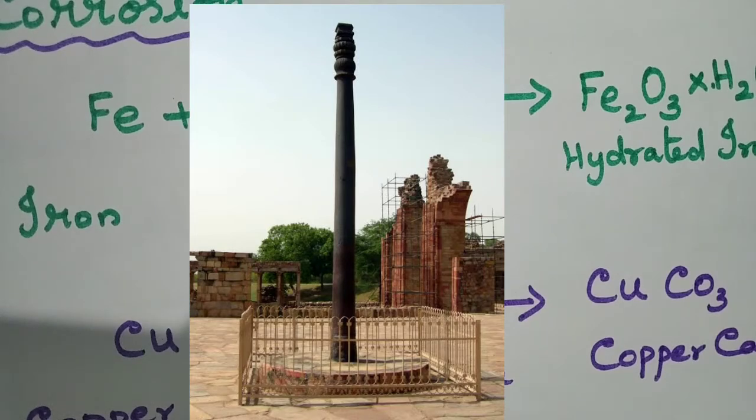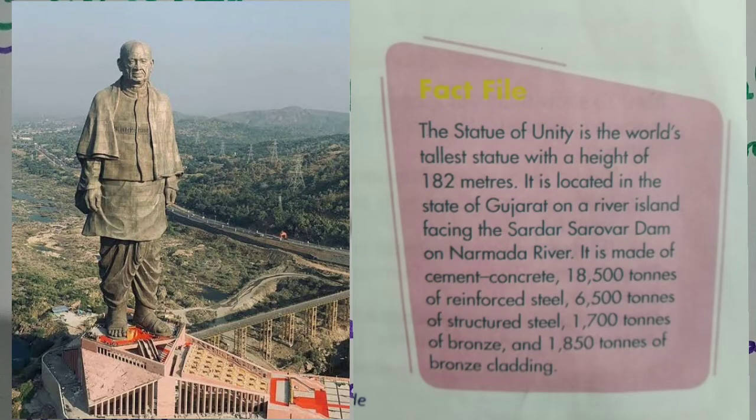Though there is hard weather, very sunny summer or cold or rainy, in any season, this iron pillar is not getting damaged or rusted or corroded. So that is the ancient people's intelligence over metallurgy, is it not? Next one is the Statue of Unity.